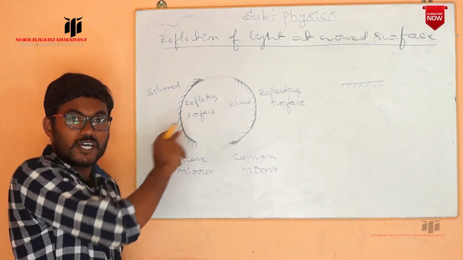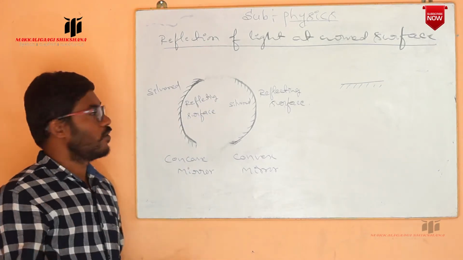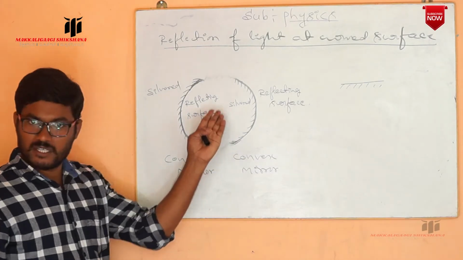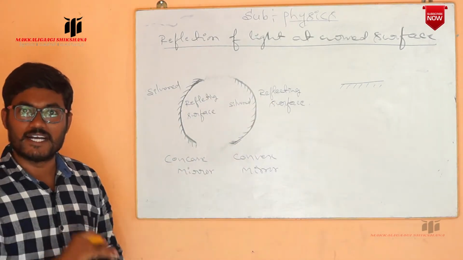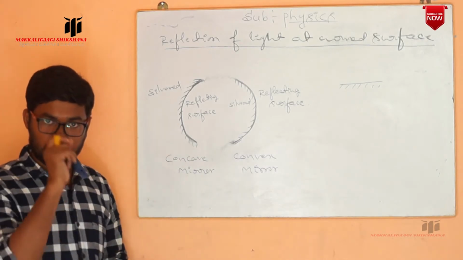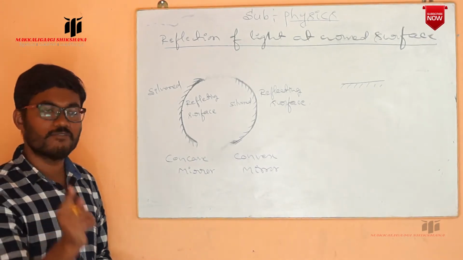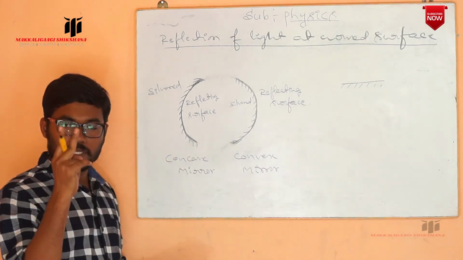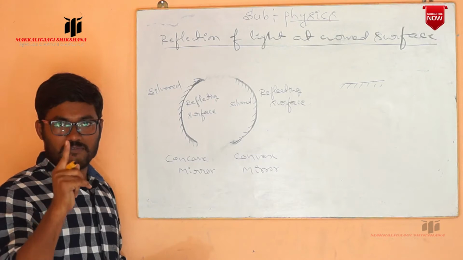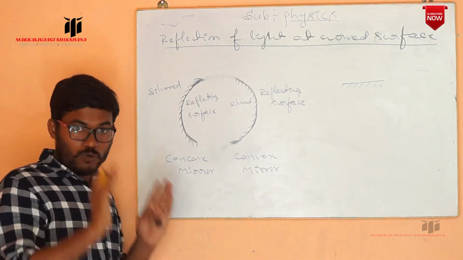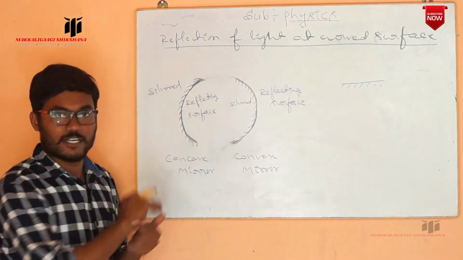It is bounded with water. Two surfaces. Which one? One is the silver, another is the reflecting surface. Here also, one is the silver, another is the water, the reflecting surface. Those we call the spherical mirrors. Spherical mirrors are part of a hollow sphere, bounded with two surfaces. One surface is silver, another surface is the reflecting surface. Those mirrors we call the spherical mirrors.